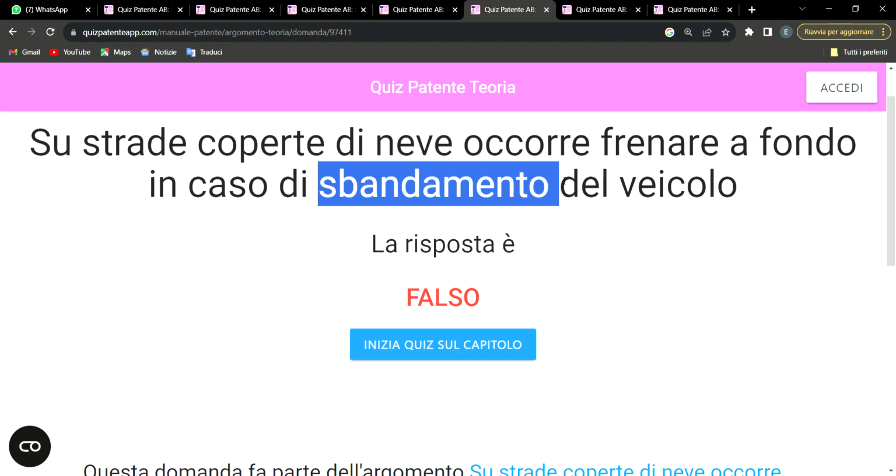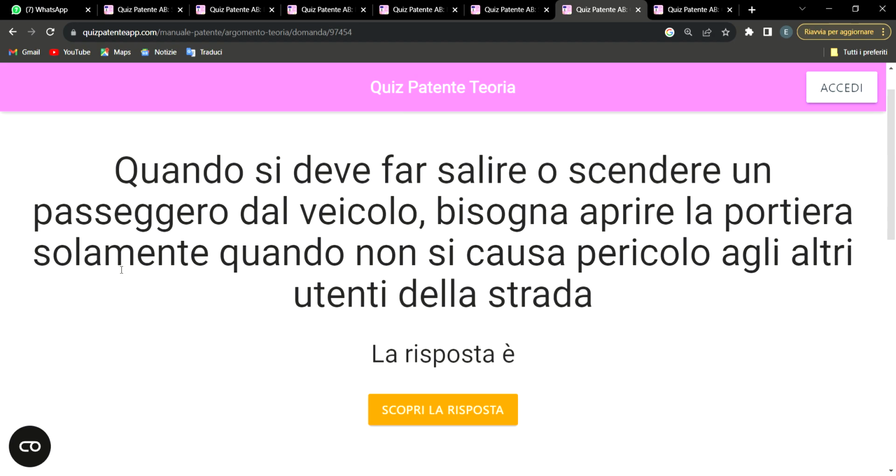By doing that, it may cause an accident on that very road. So all you need to do is reduce your speed and maintain your safe distance of driving. You understand? So that is for that. So again, we have another question.